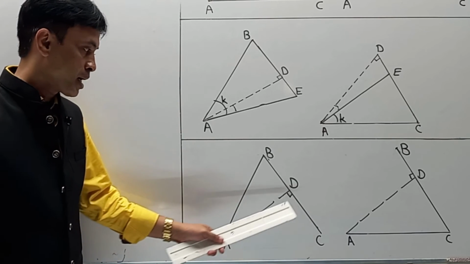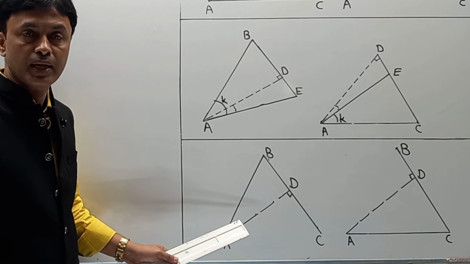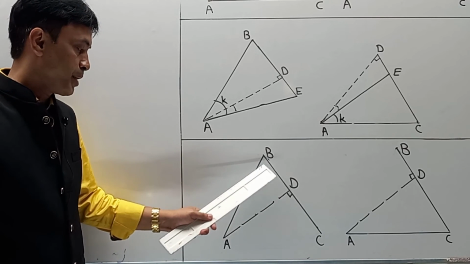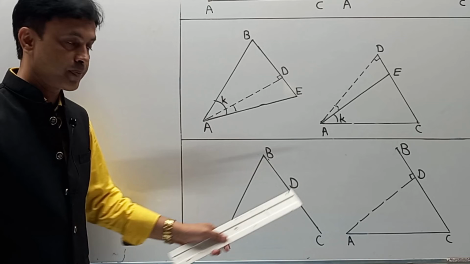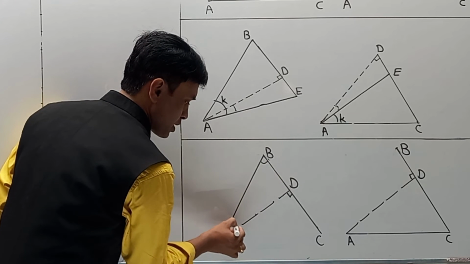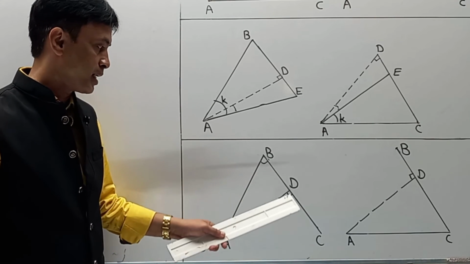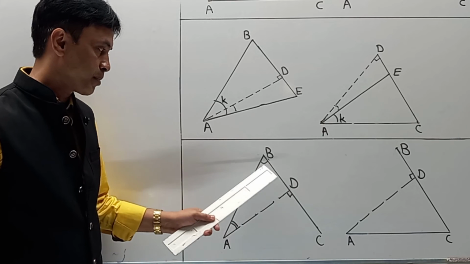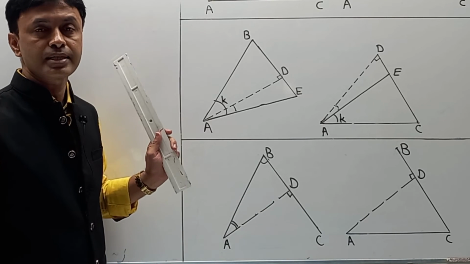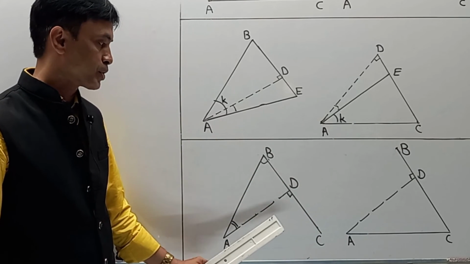And we know one property: the value of an exterior angle is equal to the sum of 2 remote interior angles. Means you can say that angle ADC is equal to angle B plus angle BAD. Means this angle 90 is equal to the sum of this first angle plus second angle. Means angle ADC, exterior angle, is equal to angle ABD, means angle B, plus angle BAD, means this angle. I am going to write this part as the 5th over there, and I am going to create the correlation for that part. And the same for 6th, but first observe 5th.